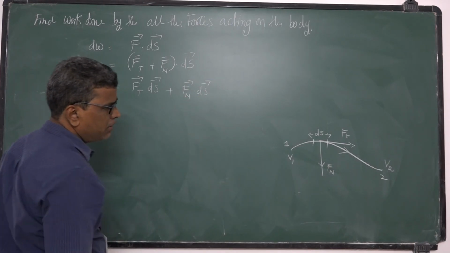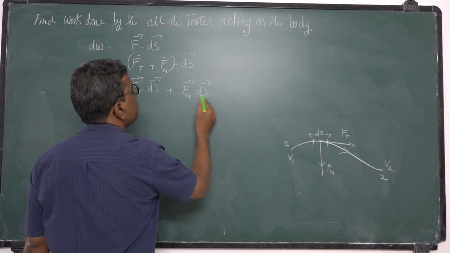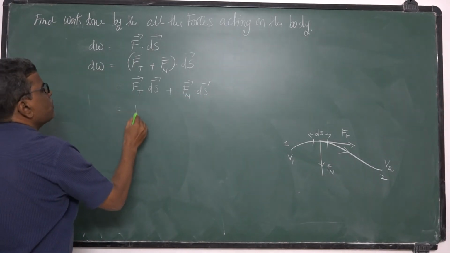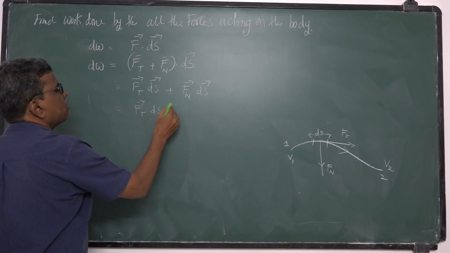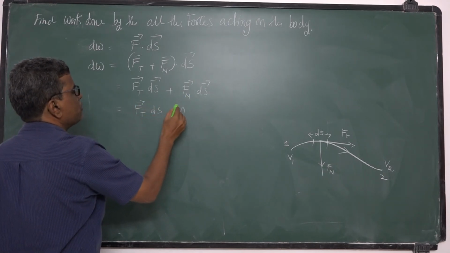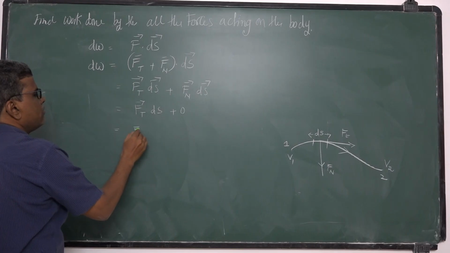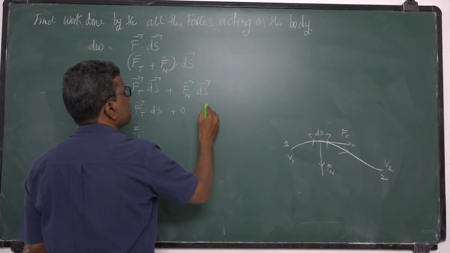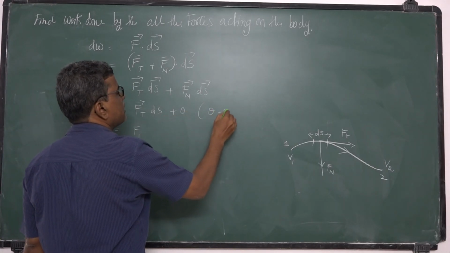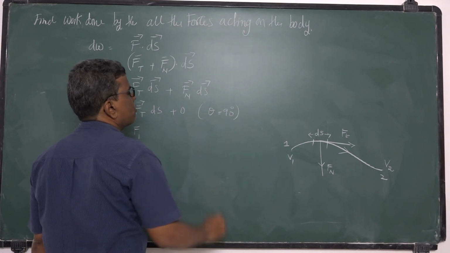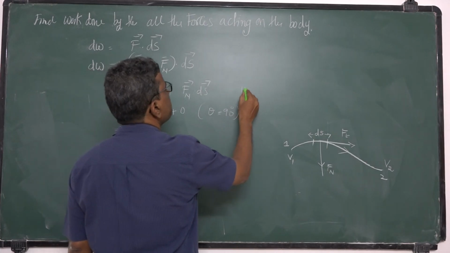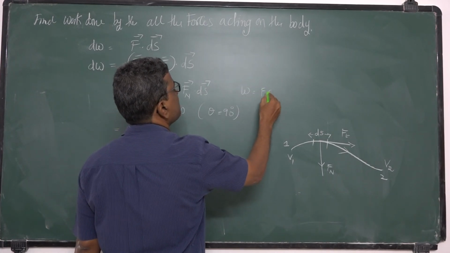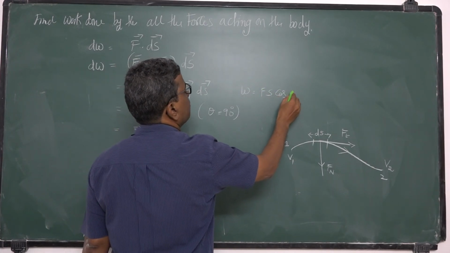Fn is perpendicular to ds, so it becomes 0. So you will get Ft into ds. This component becomes 0, because theta is 90 degrees. So cos 90 becomes 0, because work done we have F s cos theta.